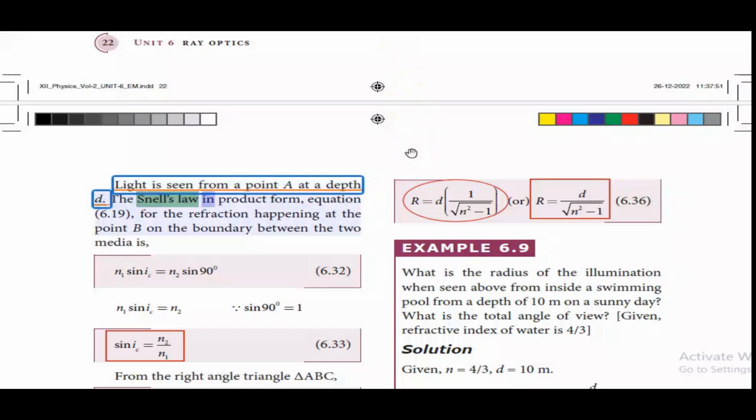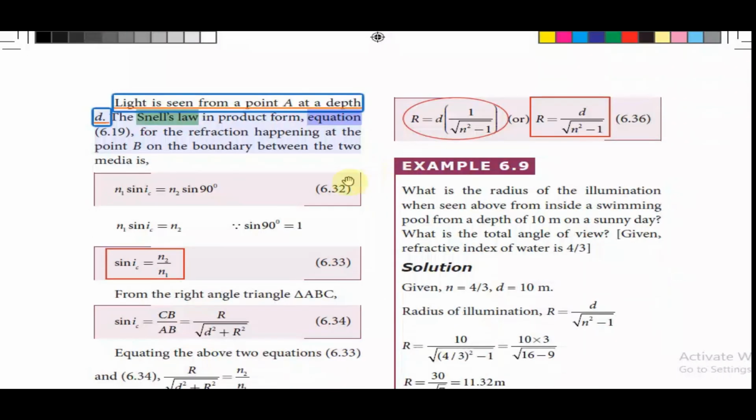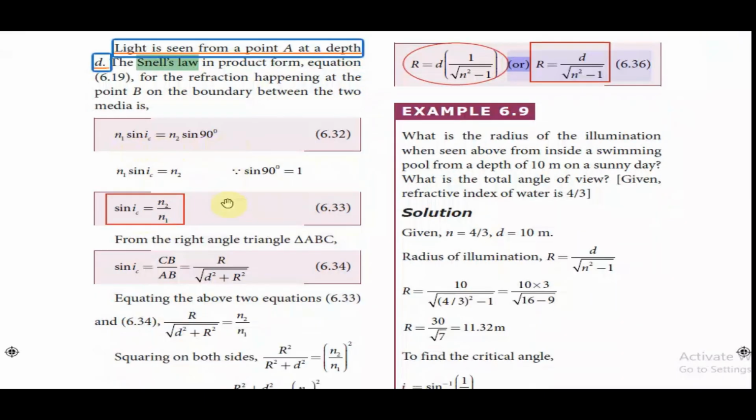Snell's law in product form, equation 6.19, for the refraction happening at the point B on the boundary between the two media is given as n1 sin IC equal to n2 sin 90 degrees.